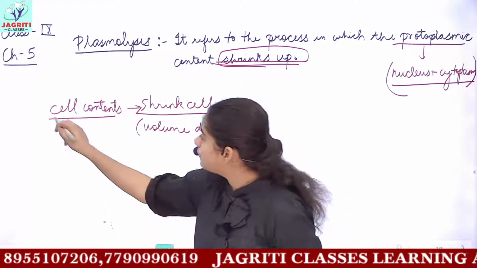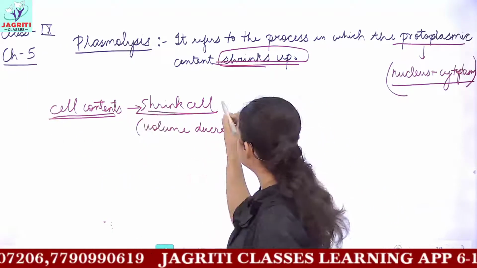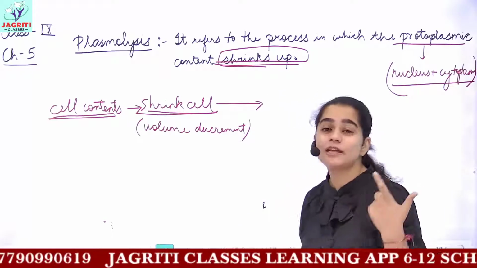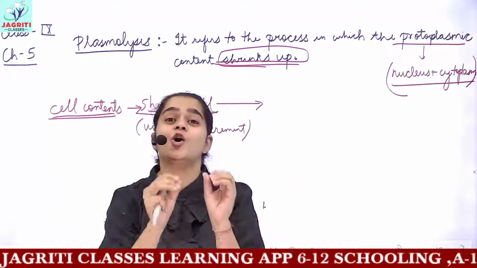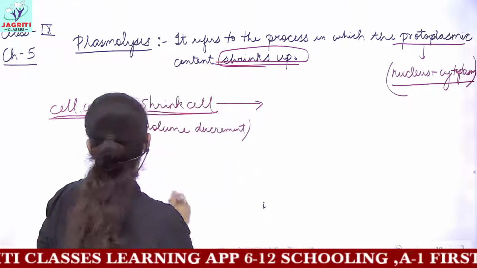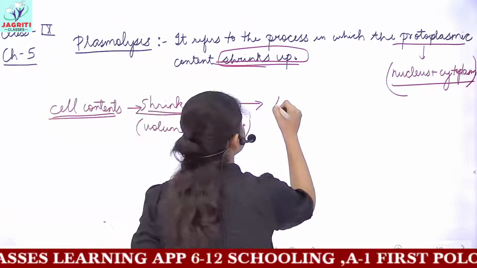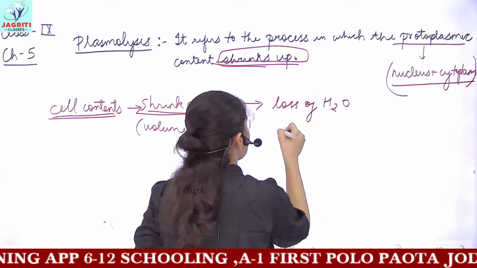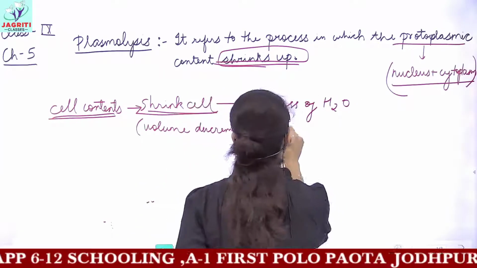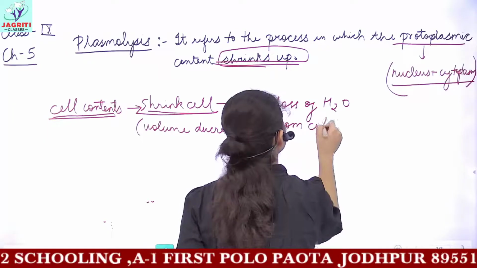So if I want my cell contents to shrink, then what phenomenon do I actually want? I want my cell to lose all the water, all the solvent which it contains. So I want loss of water from the cell.